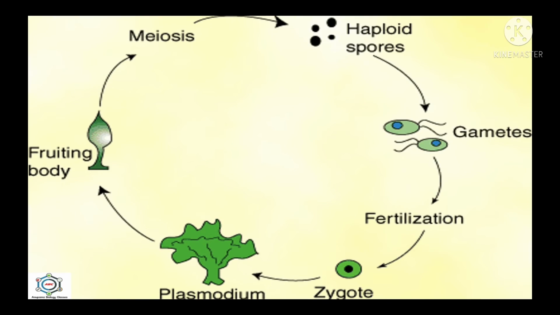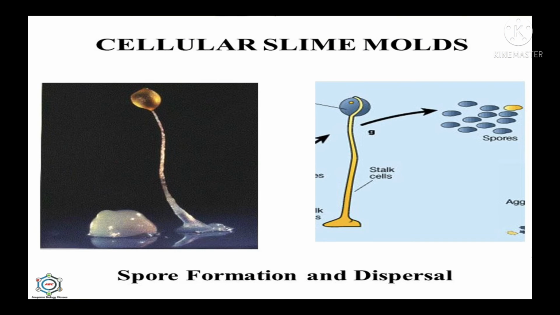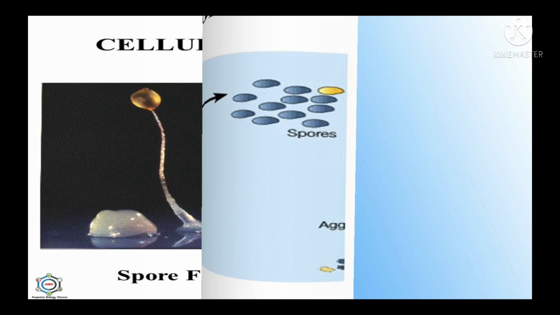Now, see here, this is spore formation. Sessile or stalked sporangia containing spores are formed in slime molds. They liberate the spores, which can withstand a prolonged period of desiccation. On germination, each spore gives rise to a new individual. And this you can see in the case of the slime molds. Here is spore formation and spore dispersal.